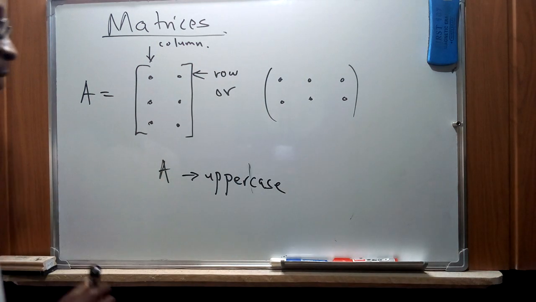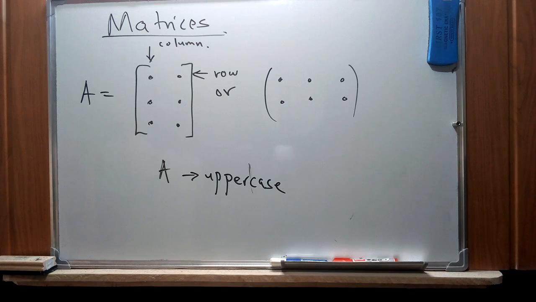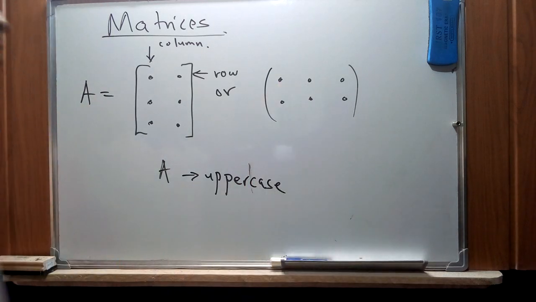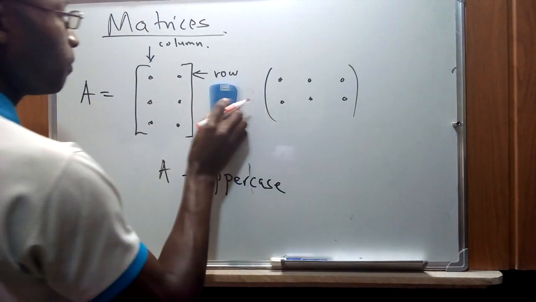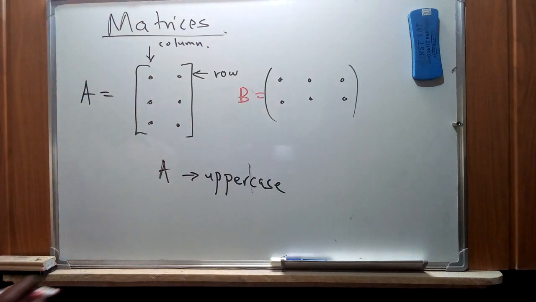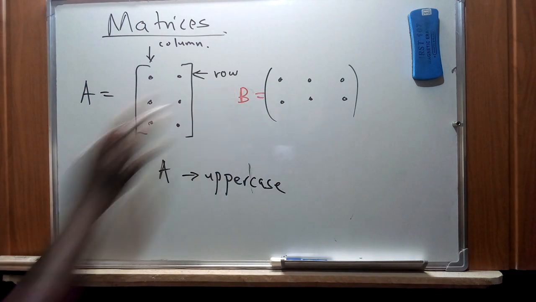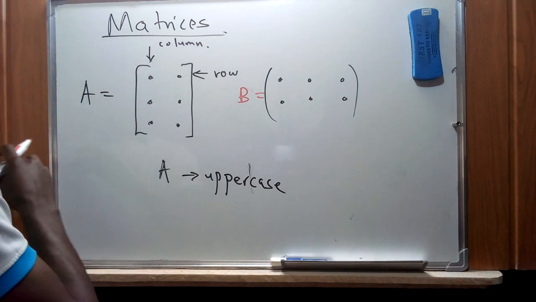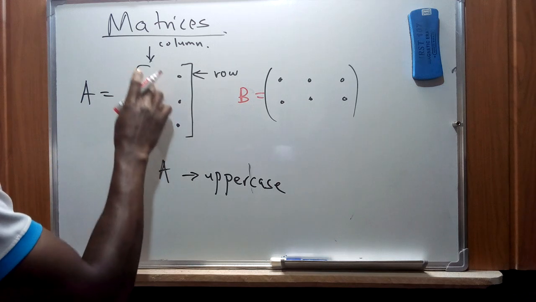So in this case, if we are asked to find how many rows and columns are in these specific matrices, let's say that this is matrix A, and then the second one represents another matrix. Of course, we have said that they are represented using alphabetical letters in uppercase. Therefore, for the first matrix, we have the number of rows 1, 2, 3.